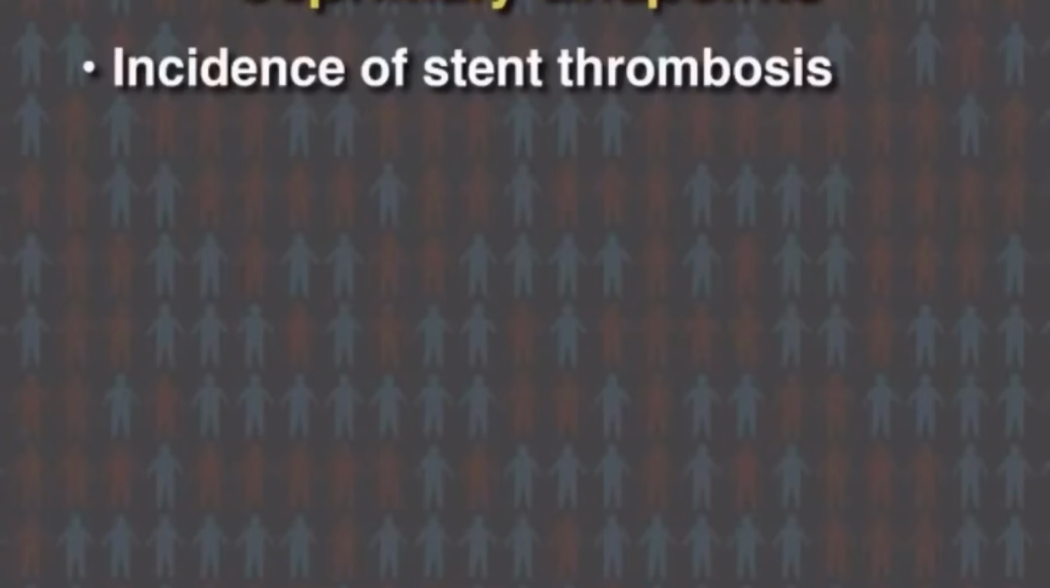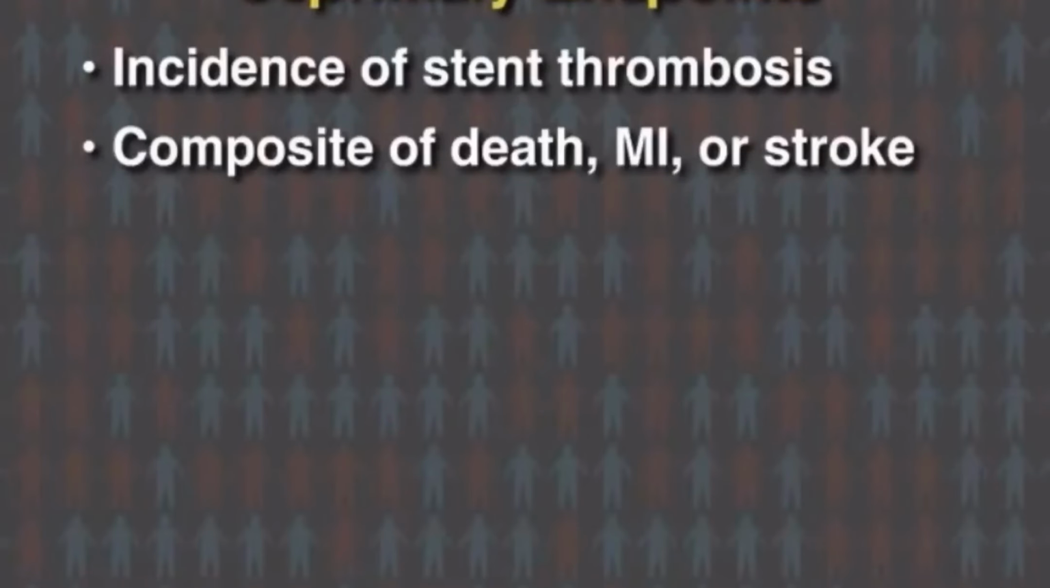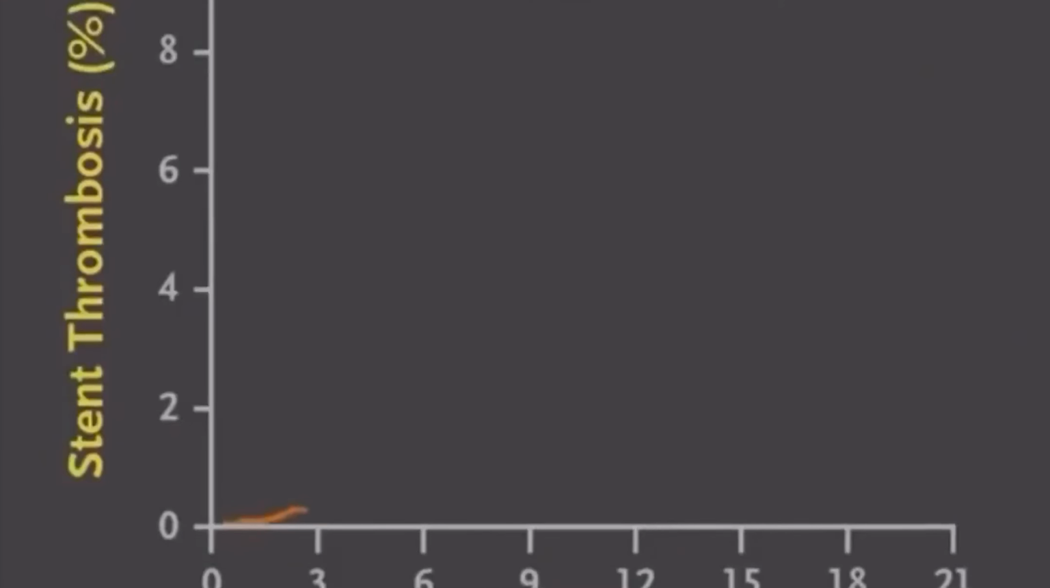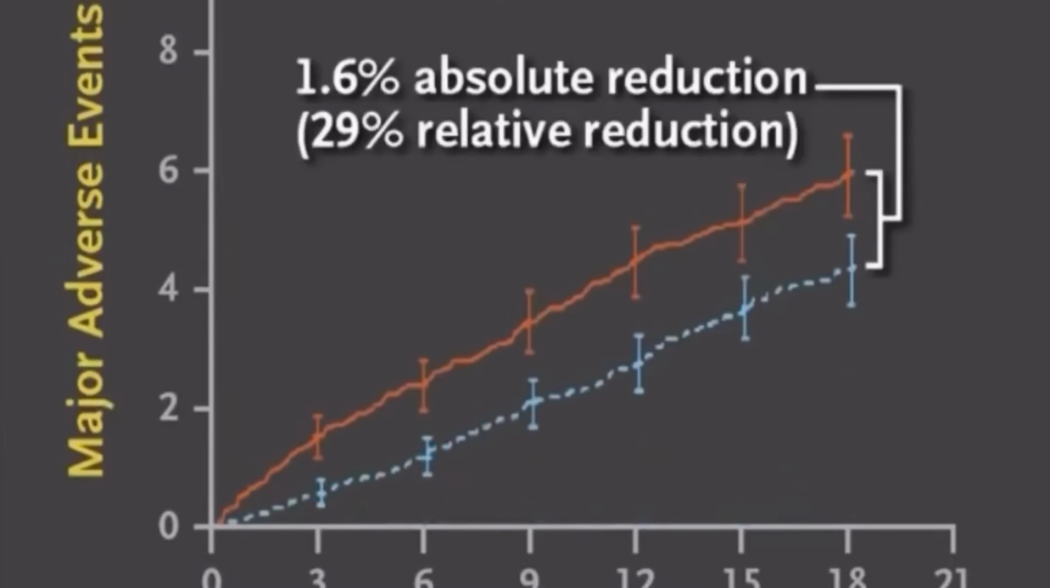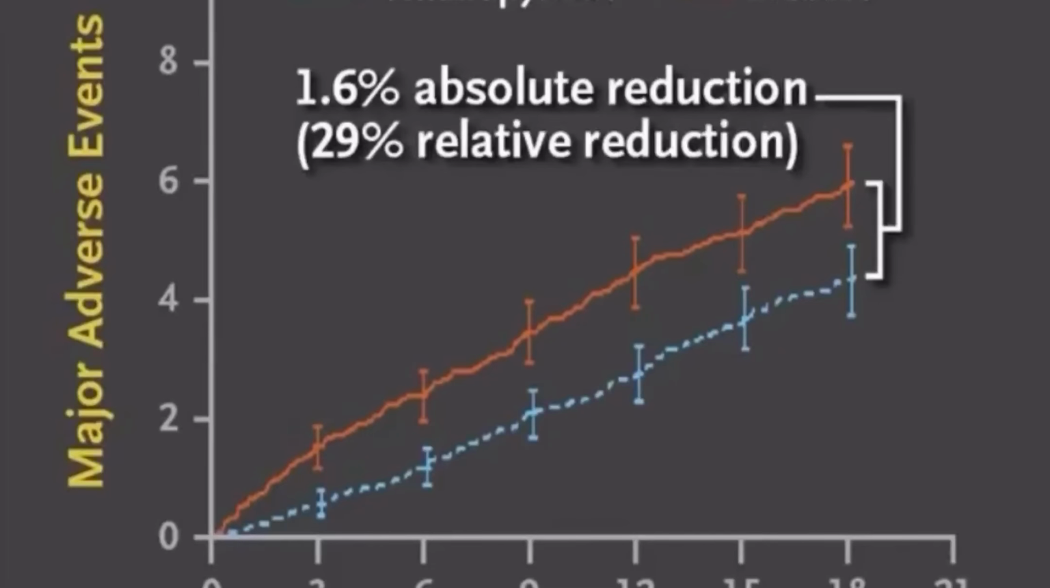The co-primary endpoints were the incidence of stent thrombosis and a composite of death, MI, or stroke. As compared with aspirin alone, dual antiplatelet therapy resulted in a 1% absolute risk reduction, a 71% relative risk reduction in in-stent thrombosis, and a 1.6% reduction in major adverse cardiac and cerebrovascular events. The rate of moderate or severe bleeding was higher in the dual antiplatelet group.